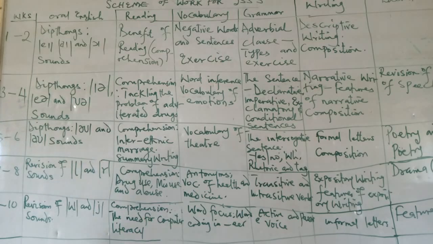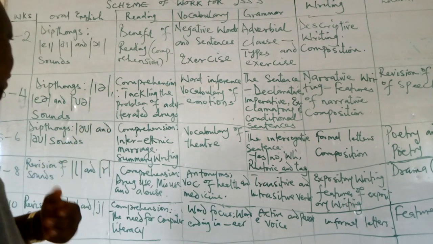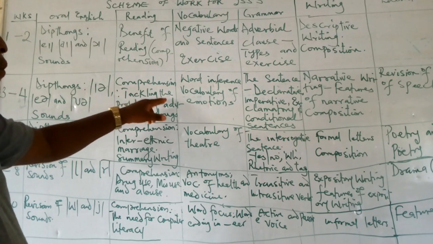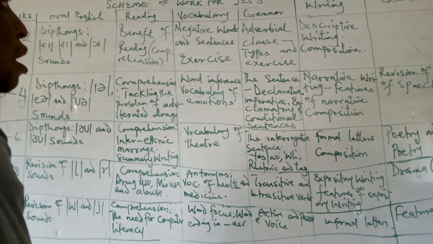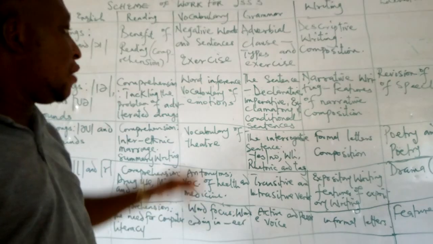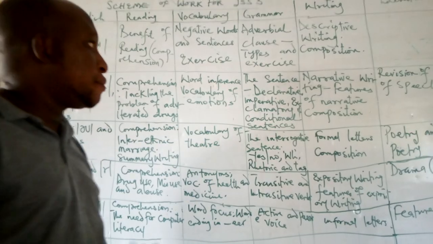under week 3 to 4, we still continue with learning of the diphthongs, the ear sound. We look at these 3 sounds, they are very important. We will also look at the comprehension passage. And under the comprehension passage, we will look at the title, Tackling Problem of Adulterated Drugs. So under the vocabulary, we will look at word difference, and under word difference, we will treat vocabulary of emotions.